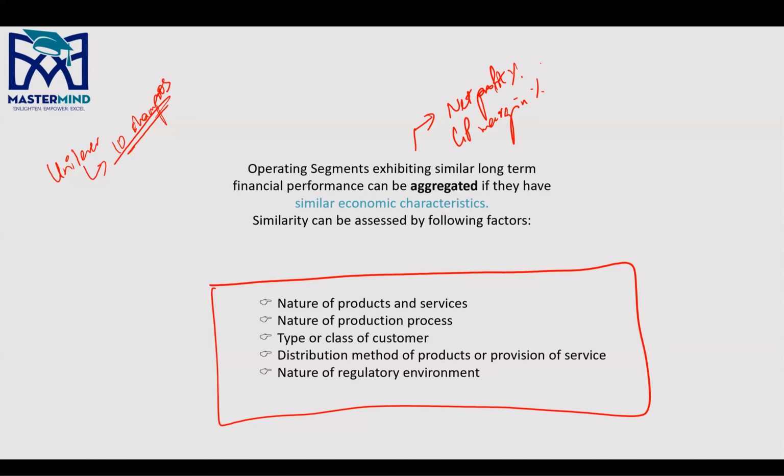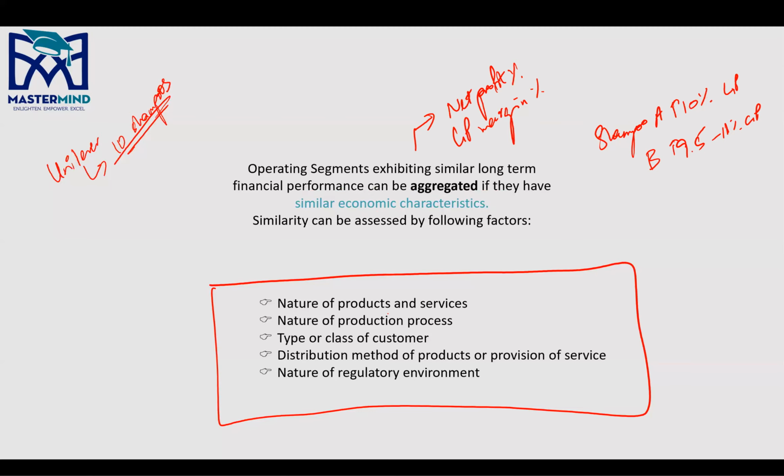For example, let's say shampoo A gets you a 10% increase in revenue or probably a GP margin, and shampoo B also gets approximately 9.5 or somewhere around 11, right? What the management will do is assess whether these products are correlated or not, and they'll assess it by looking at similar economic characteristics, right?